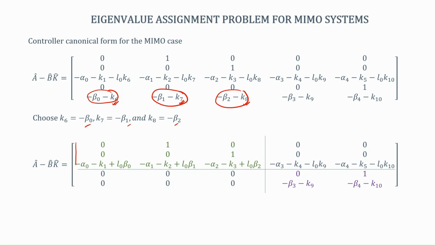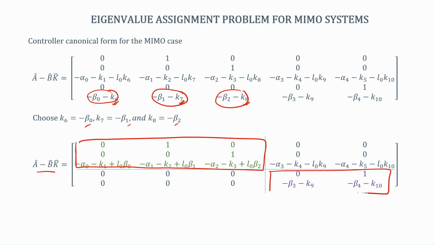And what happens if it is a block upper triangular matrix? The eigenvalues of this matrix are the eigenvalues of this matrix union the eigenvalues of this matrix. I had already talked about this earlier, that if you have a block upper triangular matrix or a block lower triangular matrix or even a block diagonal matrix, then the eigenvalues are nothing but the union of the eigenvalues of the blocks sitting on the diagonal. So, the eigenvalues of this union the eigenvalues of this will be the eigenvalues of this matrix.